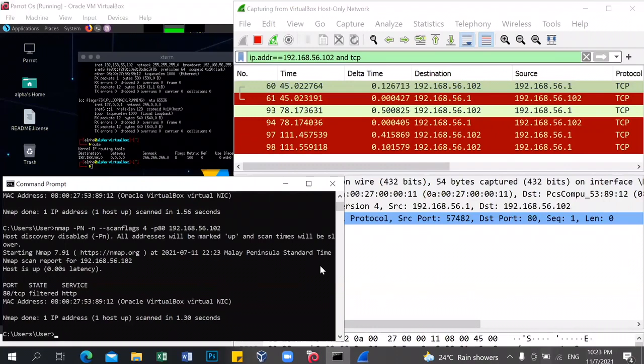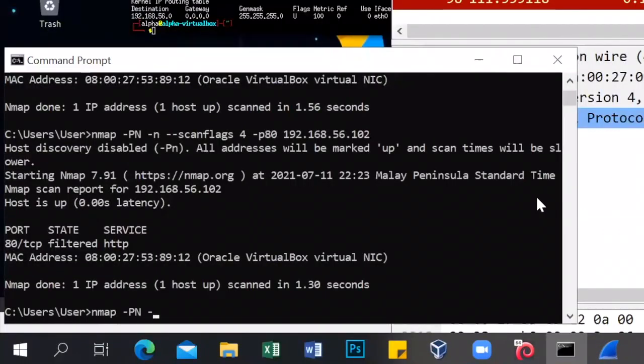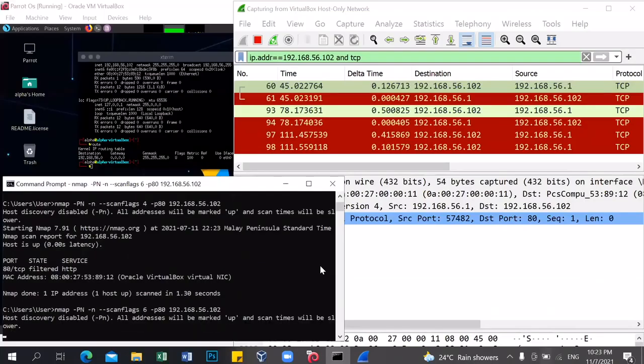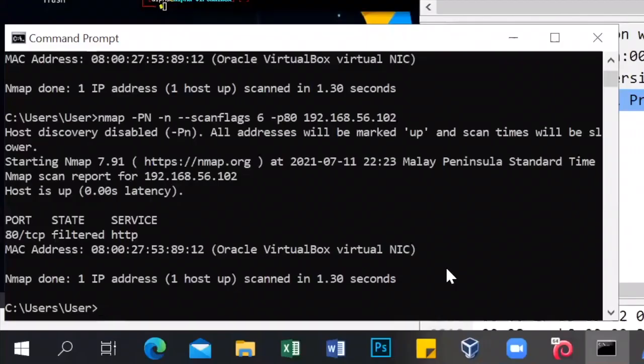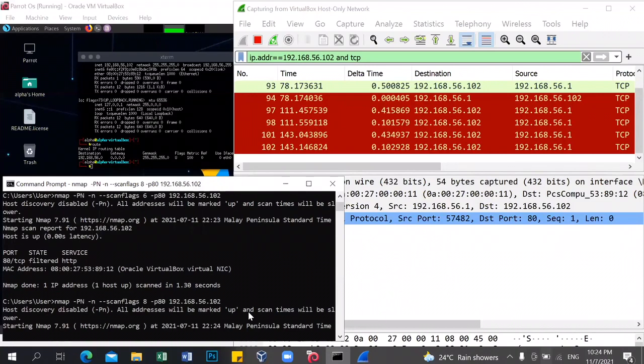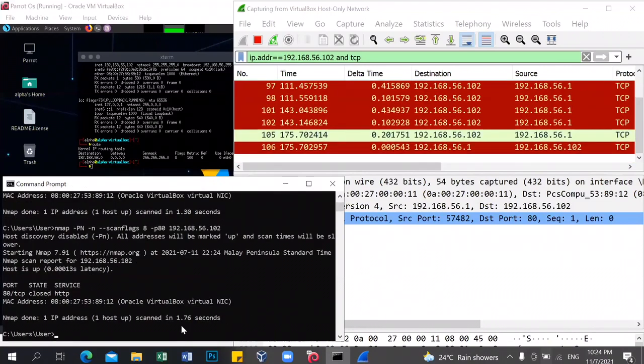And next, we try scanflags 6. Okay, next, we try scanflags 8. So we will see the Wireshark capture for scanflags 8.